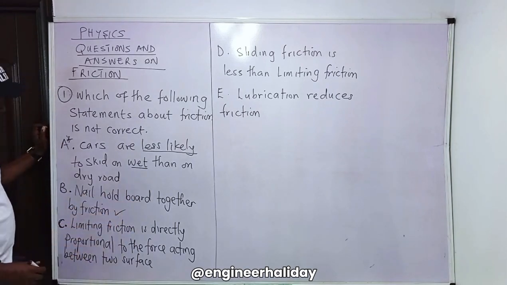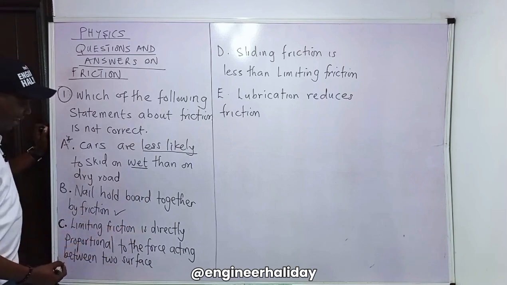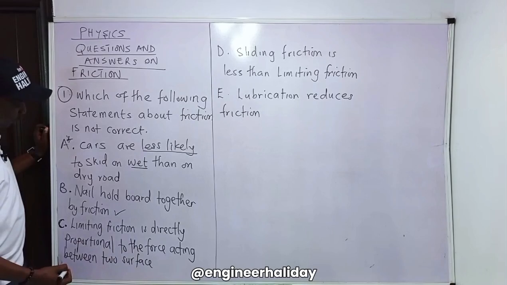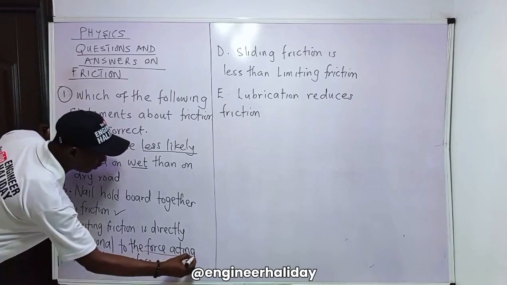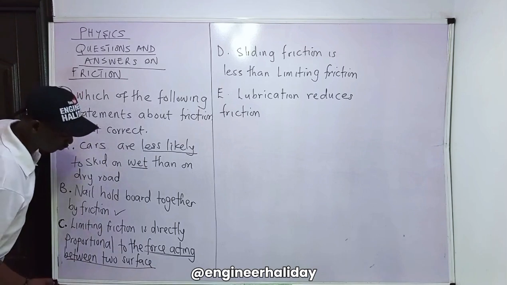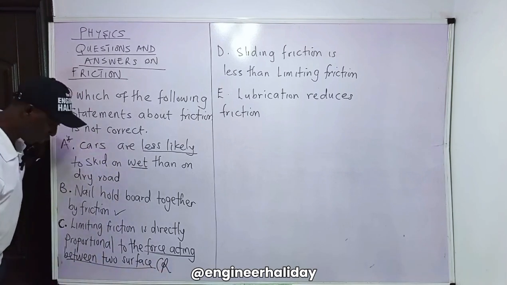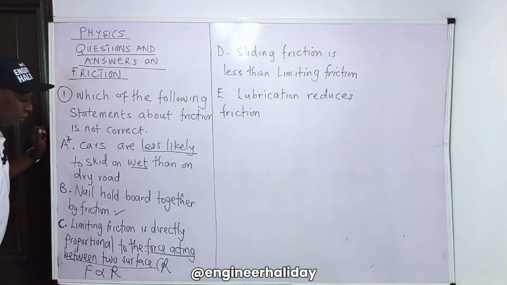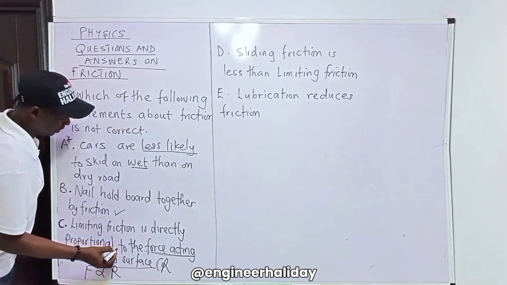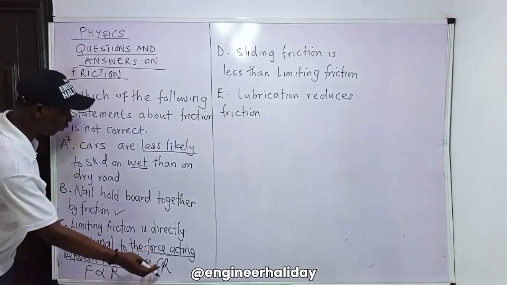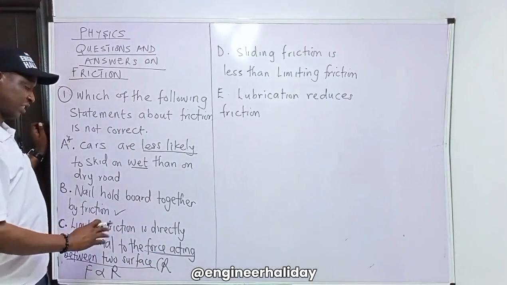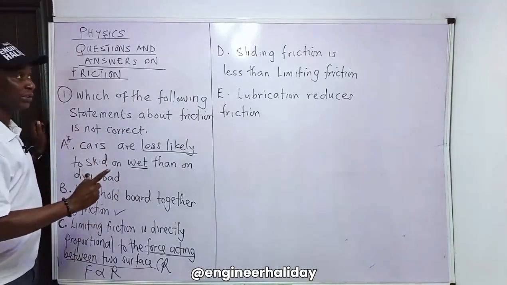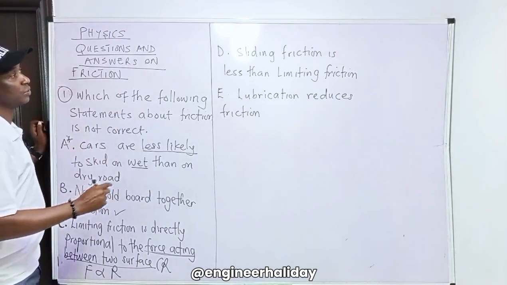Yes, that's correct. Now this one says limiting friction is directly proportional to the force acting between them. The force acting between the two surfaces is what we call the normal reaction. So it's correct: limiting friction is directly proportional to normal reaction. They don't want to say normal reaction, that's why they say the force acting between two surfaces. Don't forget, there is no normal reaction without two surfaces being in contact. If there is no contact, no normal reaction.